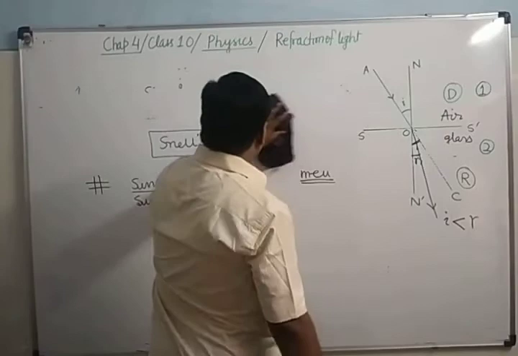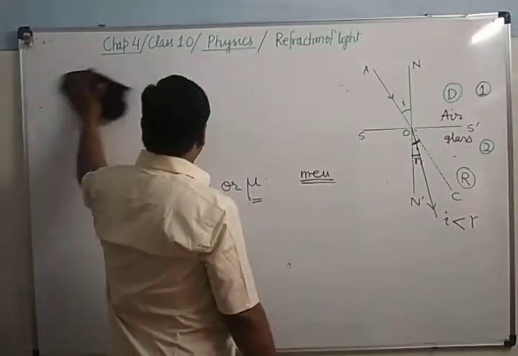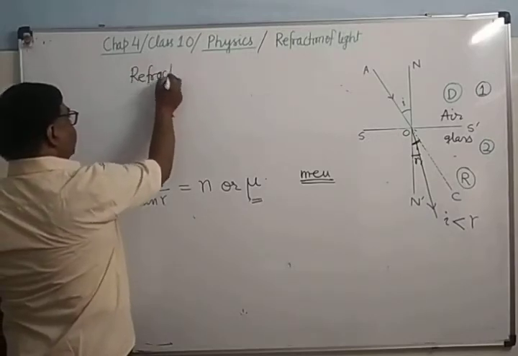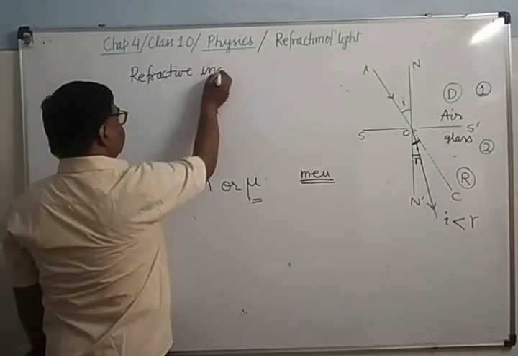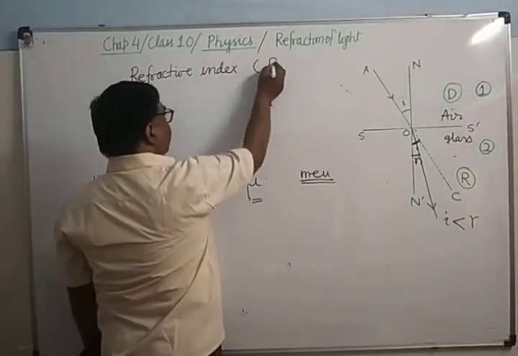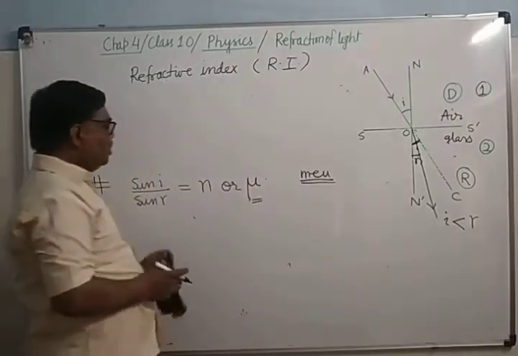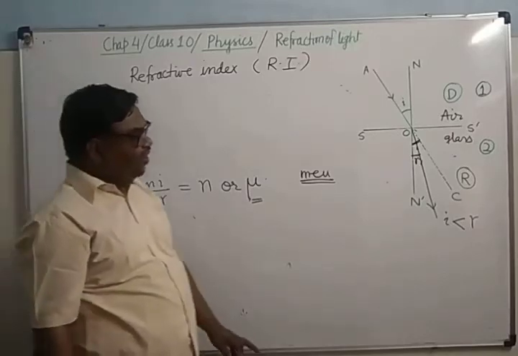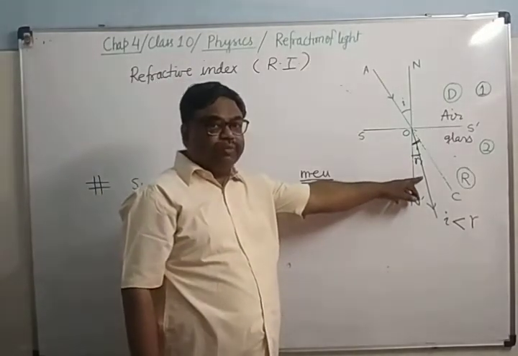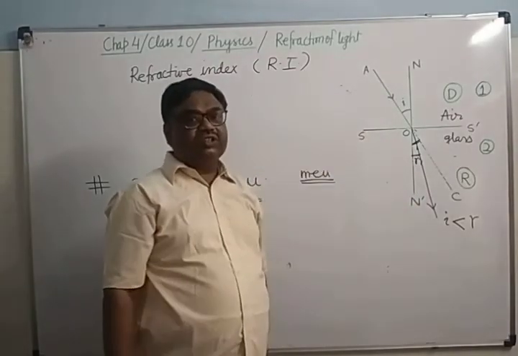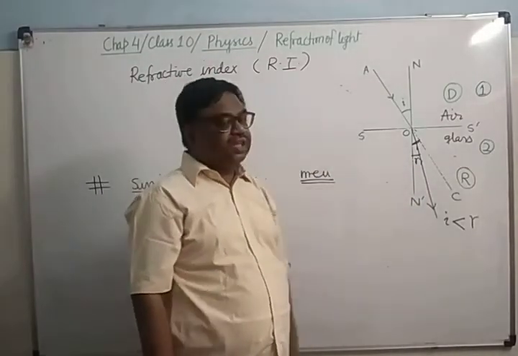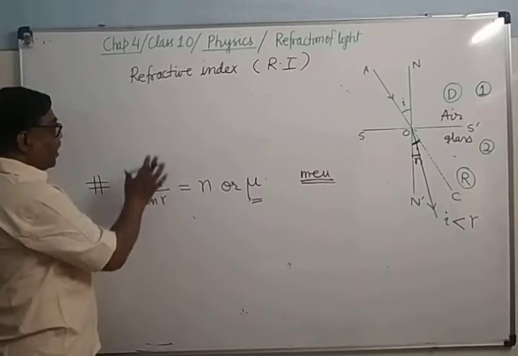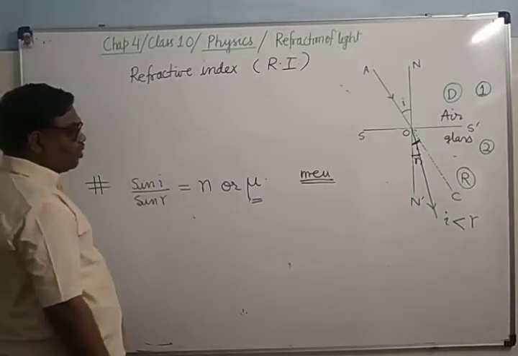Now this constant is known as refractive index. What is refractive index? In short, we write it as RI. This constant is known as the refractive index of the medium in which the refracted ray is situated, that is, of this medium, with respect to the medium in which the incident ray is situated. That is, with respect to medium 2, 1. According to this diagram, this is the refractive index of medium 2 with respect to medium 1.